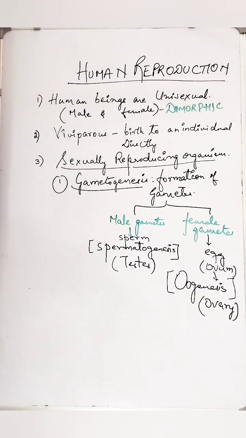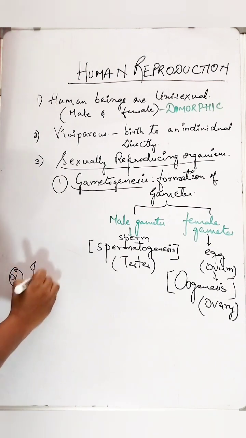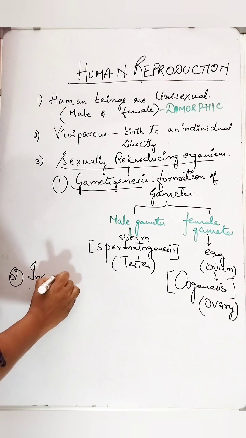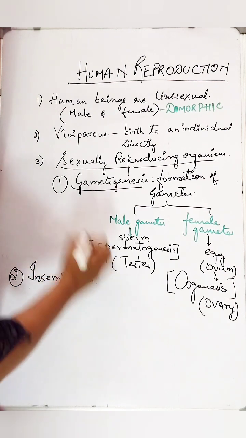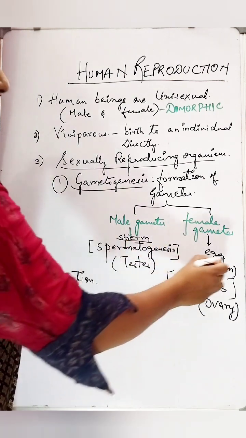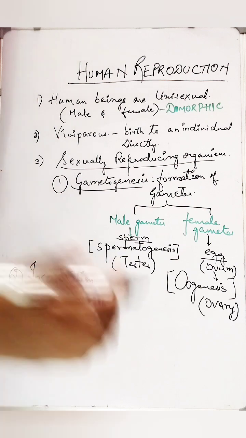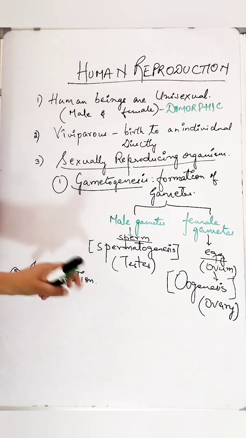Now the next one, the second process after gametogenesis, is called as insemination. Once the gametes have been formed, or let us say once the sperm and egg both are formed in the different bodies, now what is going to happen? There is insemination.